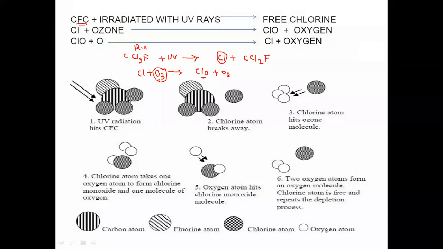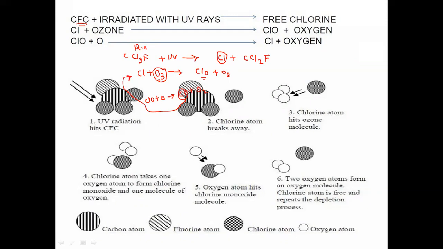Now when that ClO, whatever ClO is generated, comes in contact with atomic oxygen, that will again form a reaction where the chlorine atom is separated and an oxygen molecule is generated. But here again there is a production of chlorine atom, so that chlorine atom will again consume the ozone molecule. That means the same chain reaction will continue.